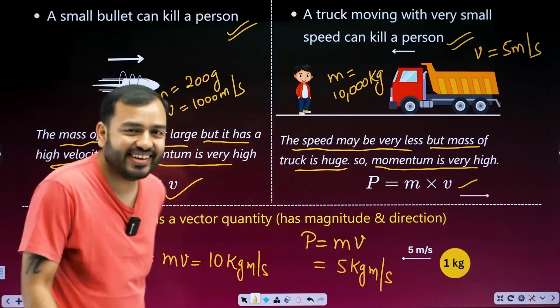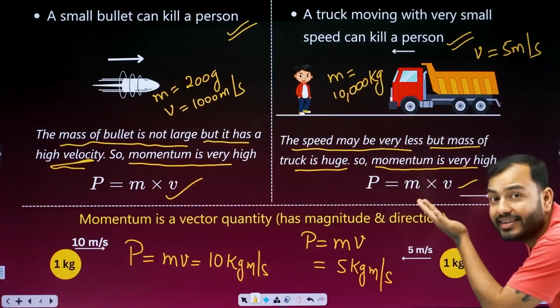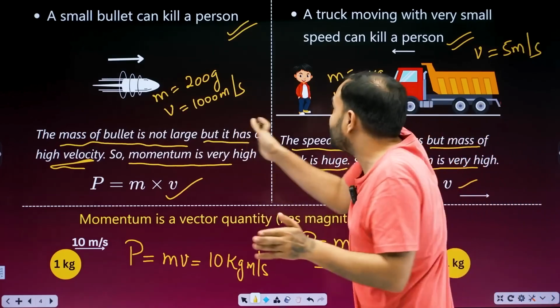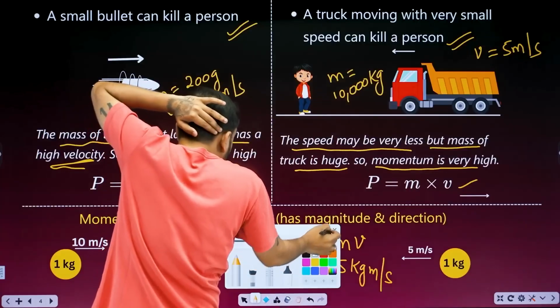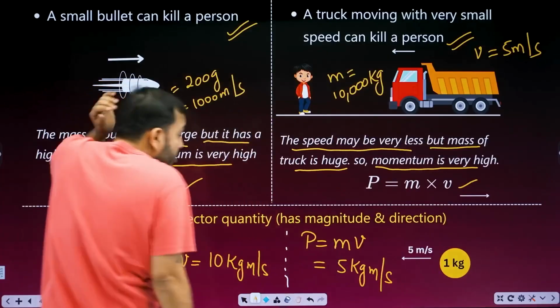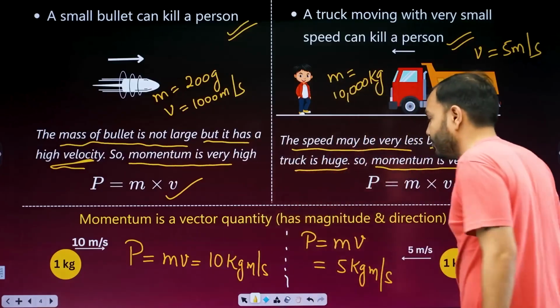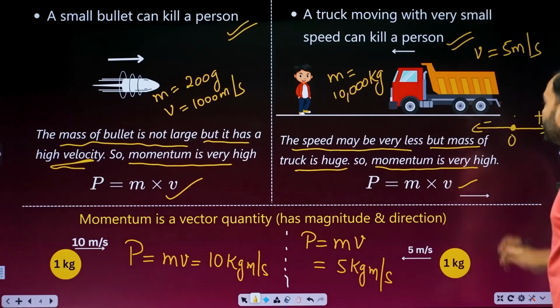Why? Because you are a big fool. Why, bhaiya? Arre mere bhai, it's a vector quantity. What did I teach you? Vector quantity. If it's positive in one direction, then it's negative in the other, sir. Oh, yes, sir. I made a mistake, sir. Please forgive me. Sir, it won't happen again, please. Momentum is a vector quantity. If this is the origin, in this direction it's positive and in the opposite direction it will be negative.